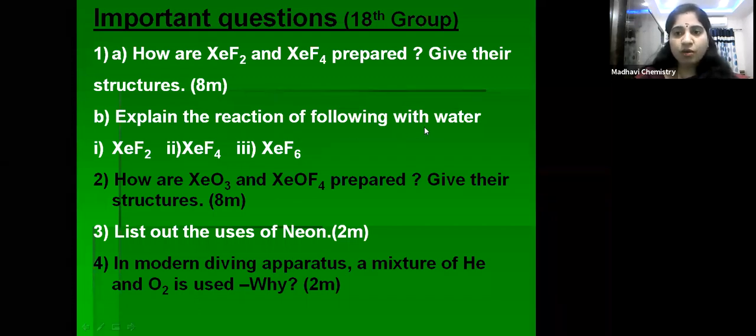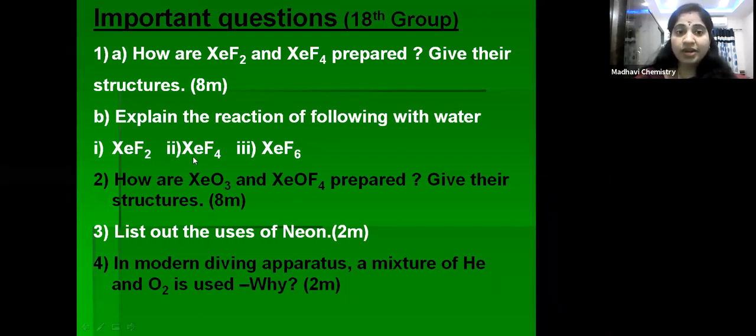Explain the reaction of the following with water: xenon difluoride, xenon tetrafluoride, and xenon hexafluoride, how they react with water. So those reactions you have to mention. So you will get it for an 8-mark question.